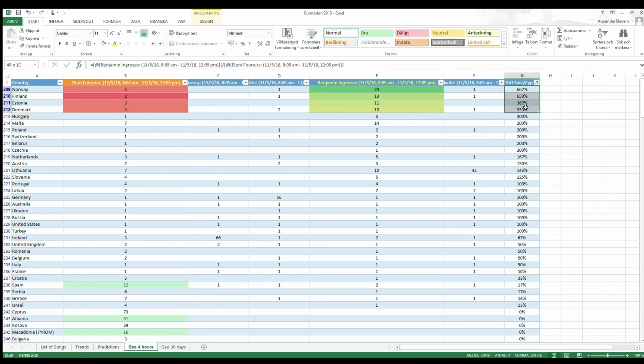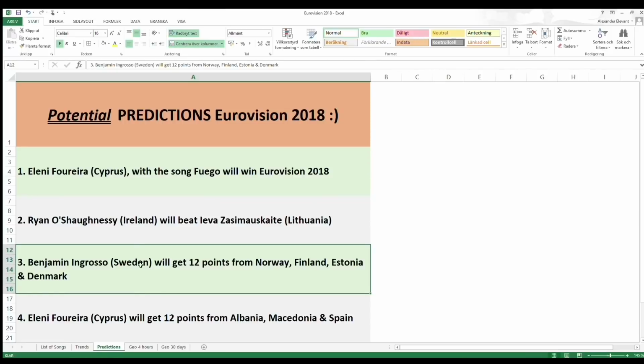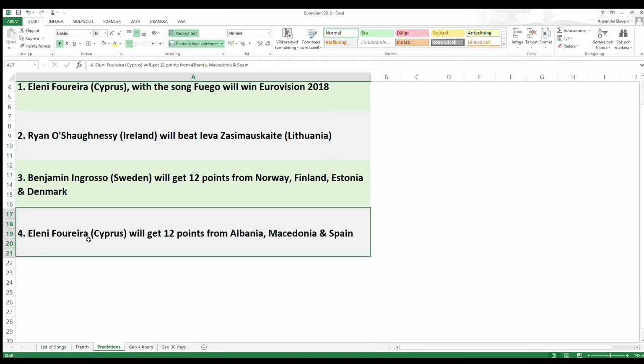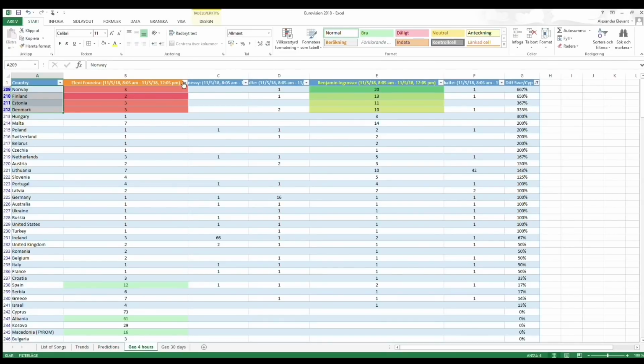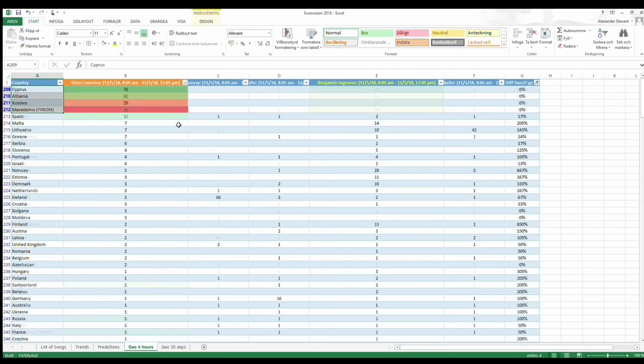So you can use this information in order to make predictions. And based on this information, I'm saying that Norway, Finland, Estonia and Denmark will give Sweden 12 points in tomorrow night's competition. And if we go on here and look at the fourth prediction, we can see that Cyprus are going to get 12 points from a couple of countries.